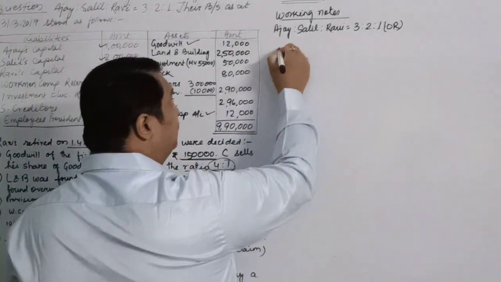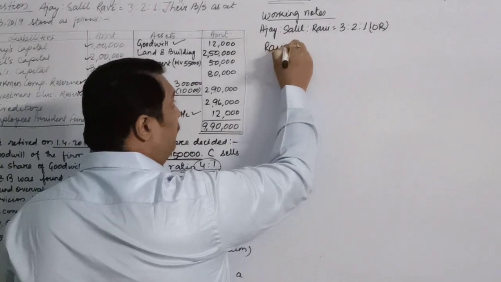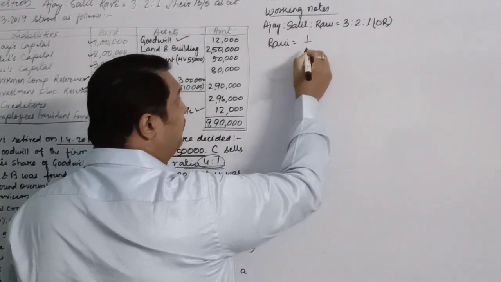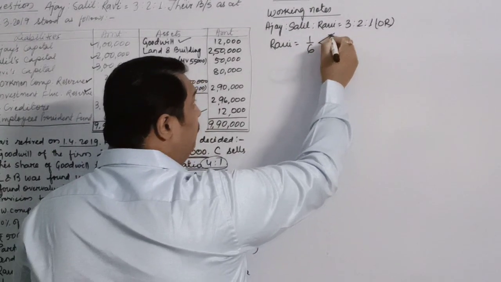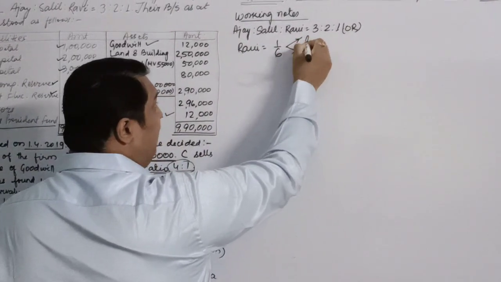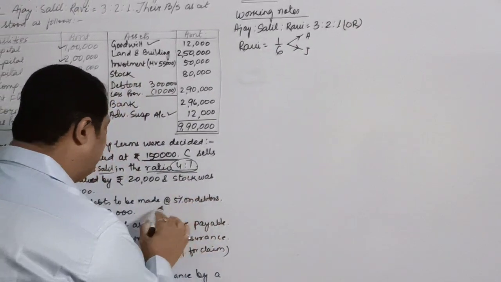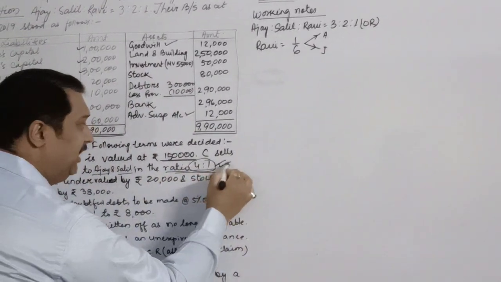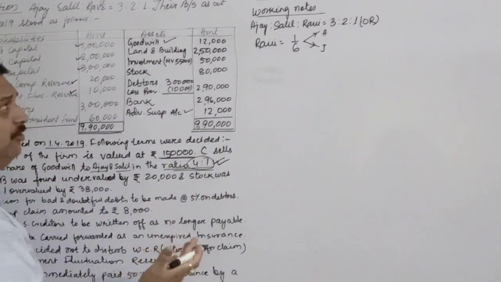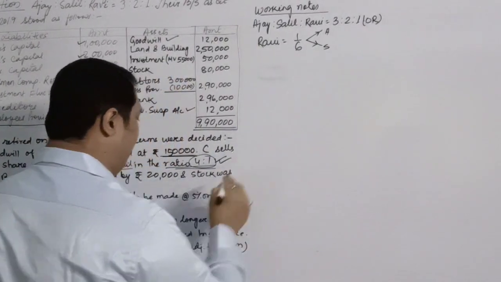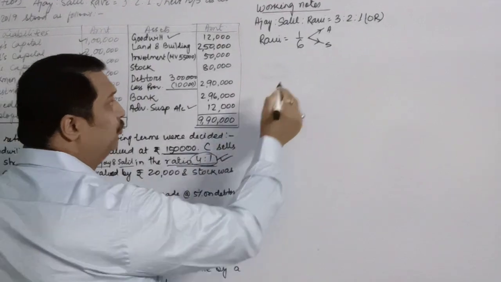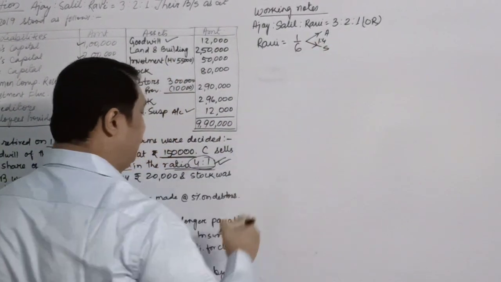So children, since Ravi is retiring, he is retiring for what share? 1/6, which he has given to Ajay and Salil. In which ratio? Here it is clearly mentioned. He sells his share of goodwill to Ajay and Salil in the ratio 4:1. This particular item shows that this is the gaining ratio.